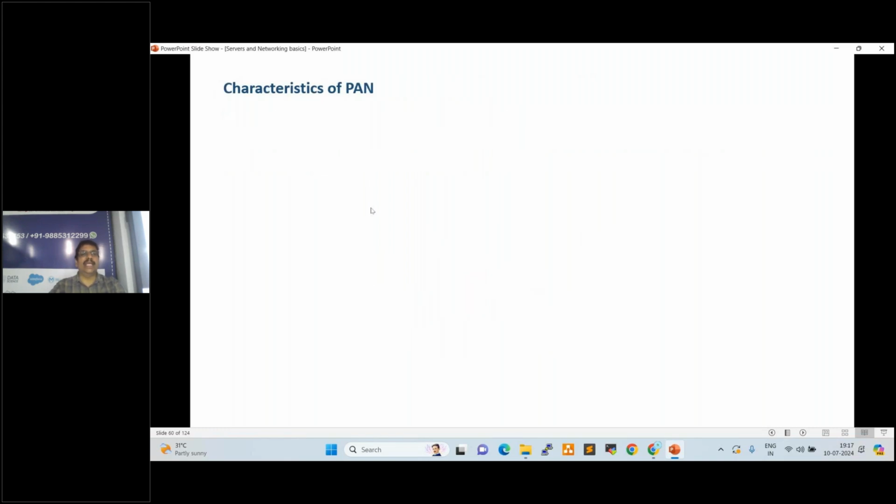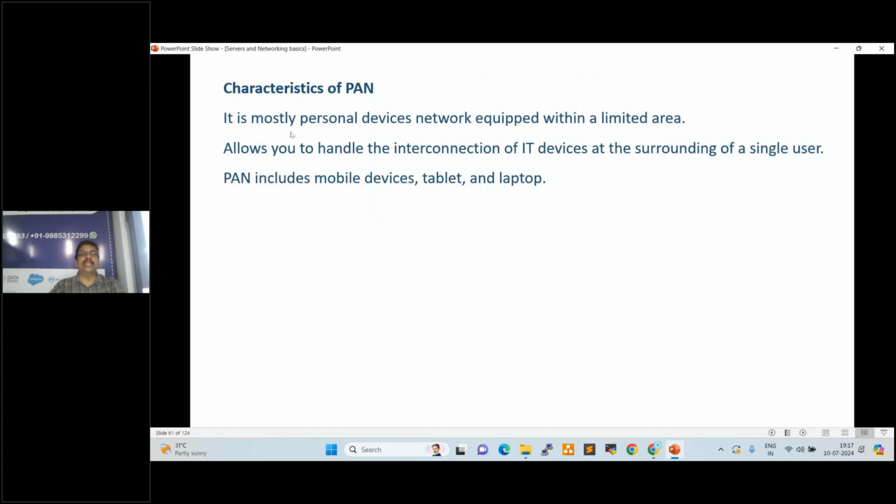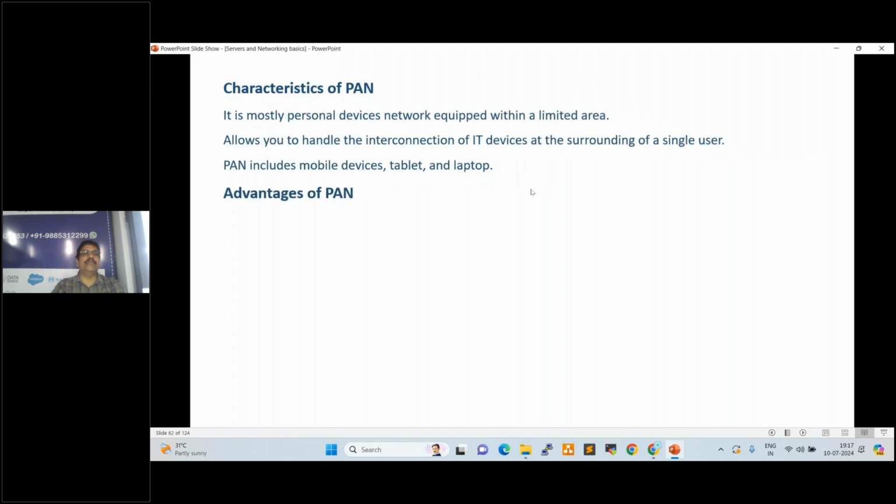See here, what are the characteristics of PAN? It is mostly a network of personal devices equipped within a limited area, right? It allows you to handle the interconnection of IT devices at the surrounding of a single user. PAN includes mobile devices, tablet and laptop, etc. Right? So the advantages of PAN.